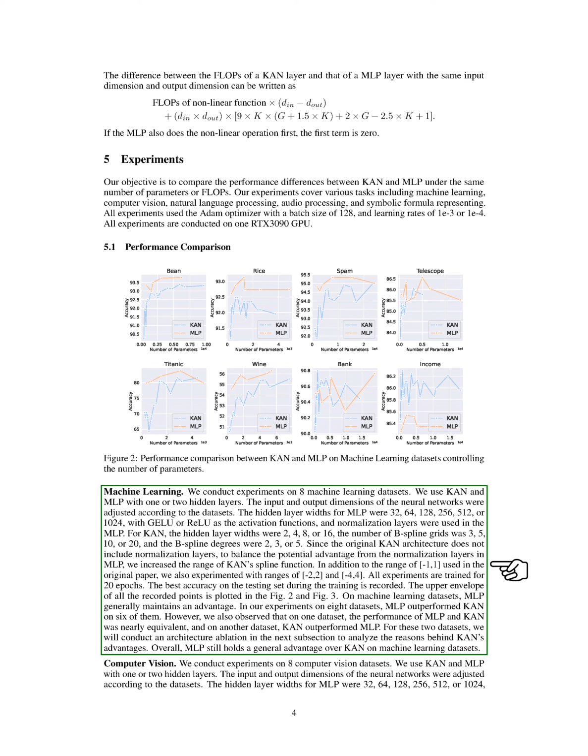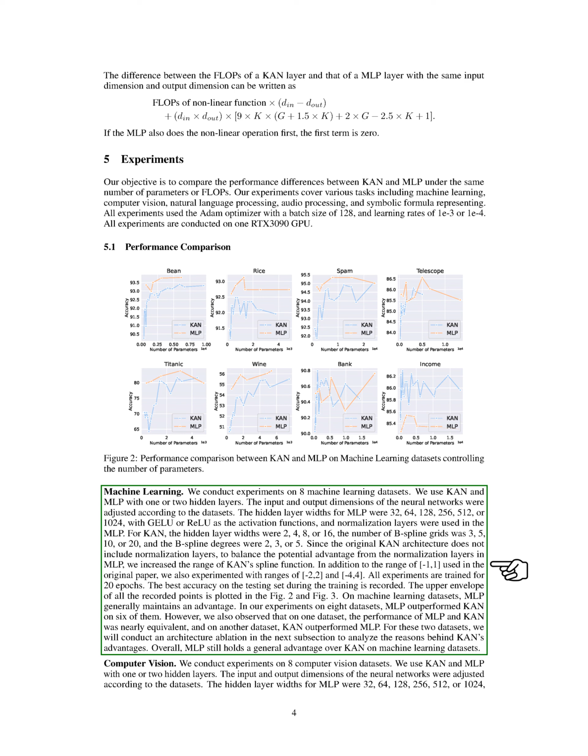All experiments are trained for 20 epochs, and we record the best accuracy on the testing set during training. The upper envelope of all recorded points is plotted in the figures for parameters and flops. In our findings, MLP generally maintains an advantage, outperforming KAN in 6 out of 8 datasets. However, we note that on one dataset, MLP and KAN performed nearly equally, while KAN outperformed MLP on another. We plan to conduct an architecture ablation in the next subsection to analyze the reasons behind KAN's advantages in these cases. Overall, MLP shows a general advantage over KAN in machine learning datasets.